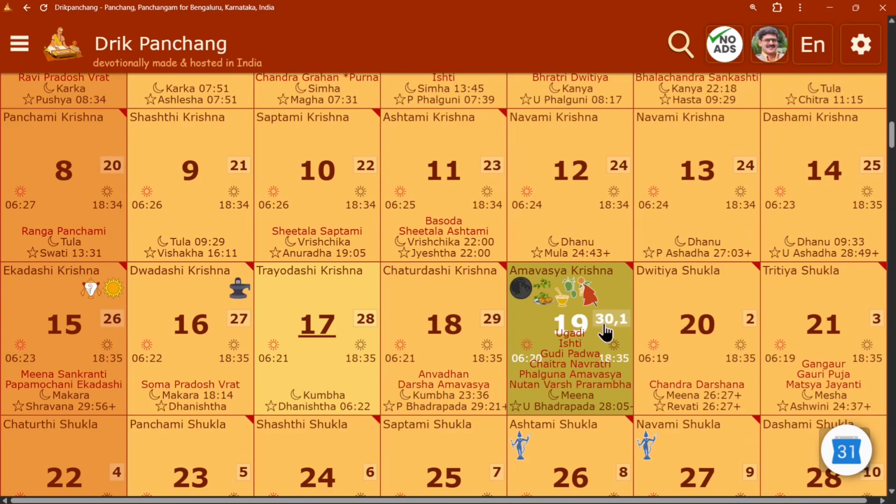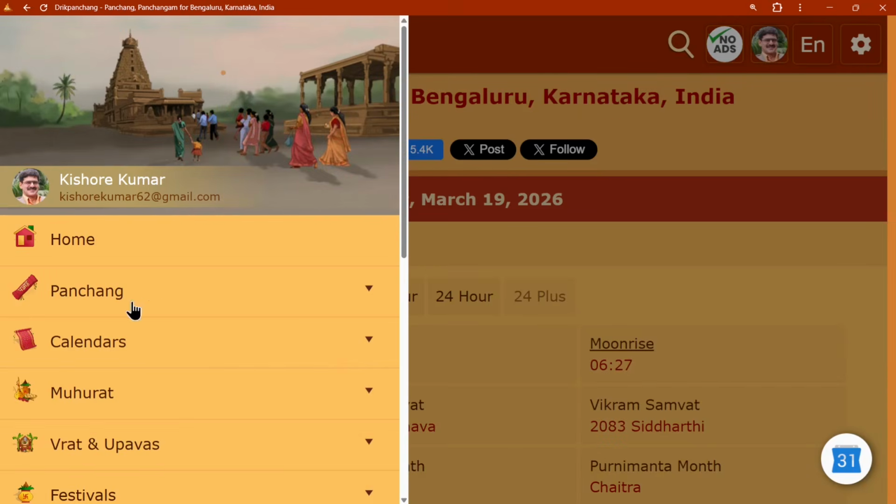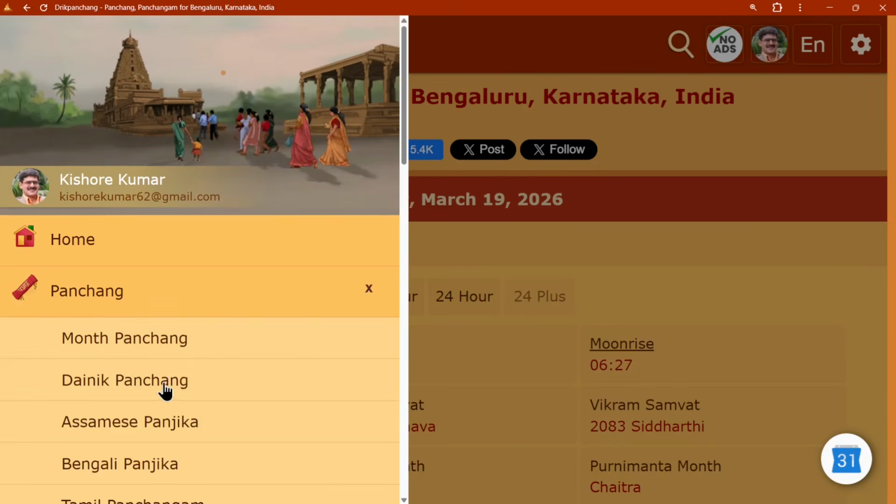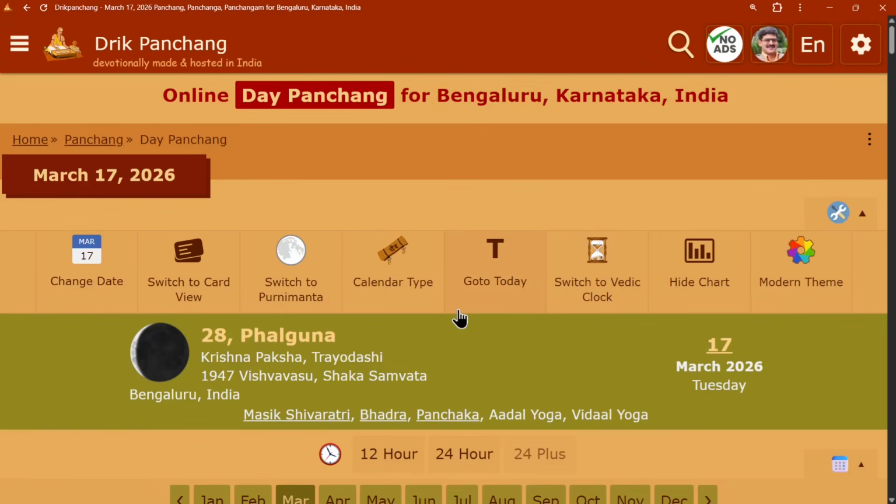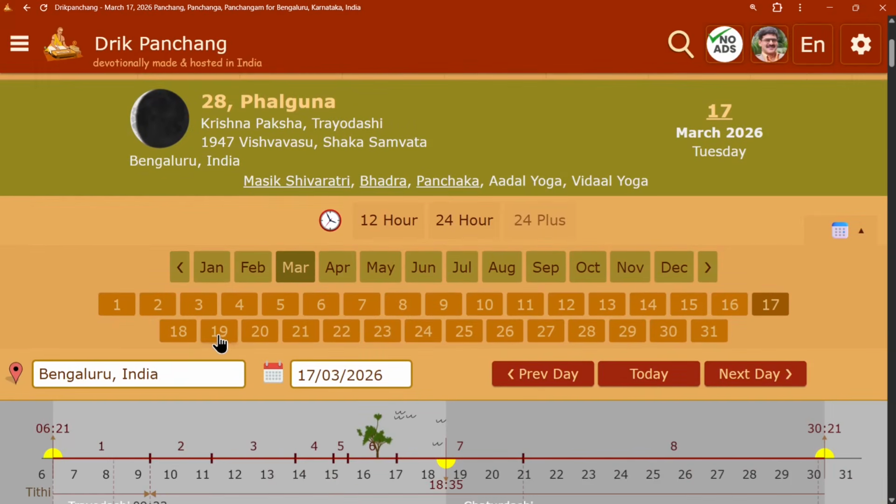And that's why it shows here 30,1. This 1 is the prathama, which is embedded inside the 19th itself. So let's take a deeper look at what's really going on. So I'm going to switch the view to something called a Dainik Panchanga, a daily view. And let me go to the 19th.